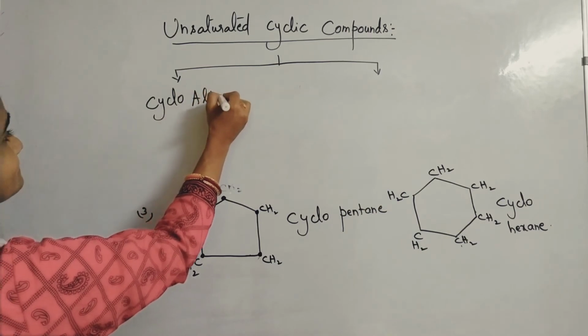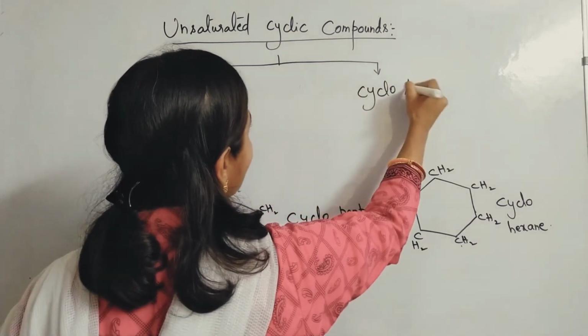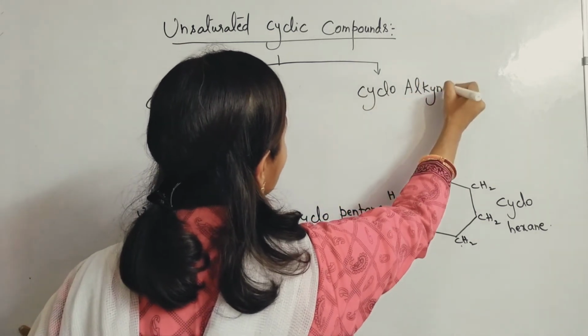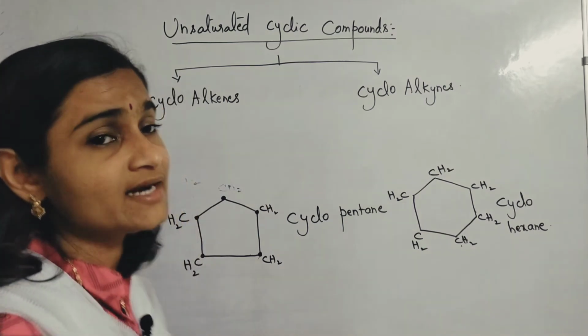So unsaturated cyclic compounds are again divided into 2 types: cycloalkenes and cycloalkynes. As how you have learnt in case of aliphatic, same like that here also.